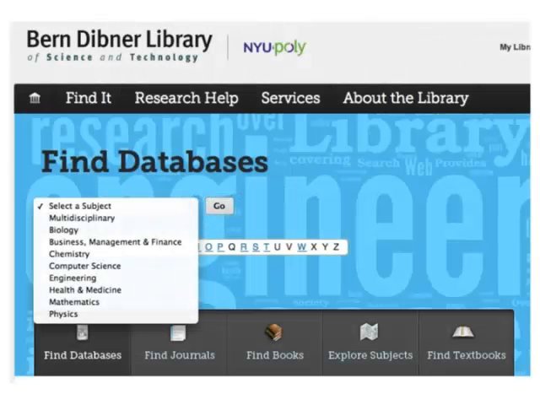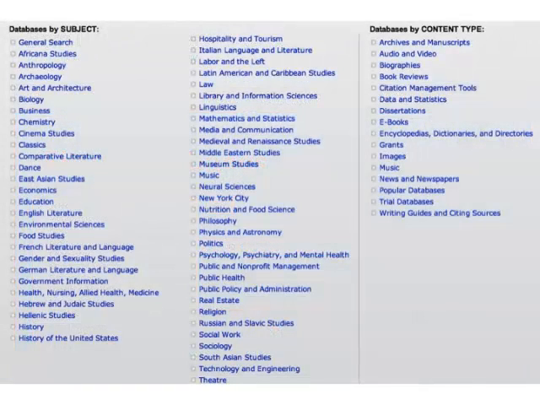Many indexing databases focus on the academic literature in particular disciplines. If you're doing research in a particular area, the library websites of both NYU Poly and NYU Washington Square have lists of databases that index the literature in particular disciplines or subject areas.